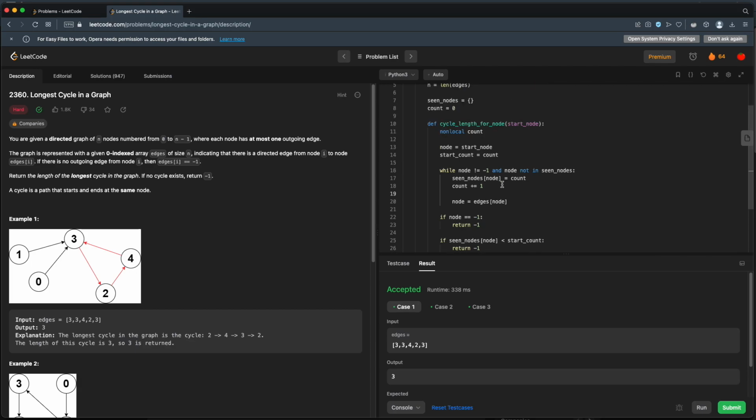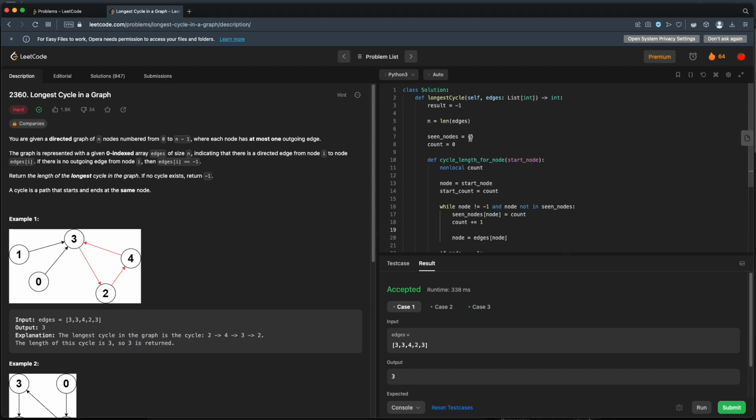The other thing that we're doing is we're keeping a dictionary of seen nodes. This dictionary is storing the count where we saw the node. We could make this an array, say 0 of length n.